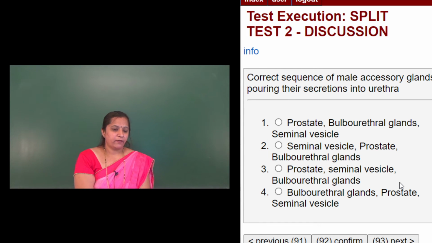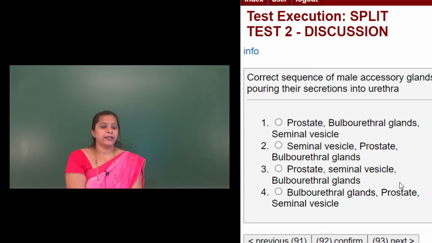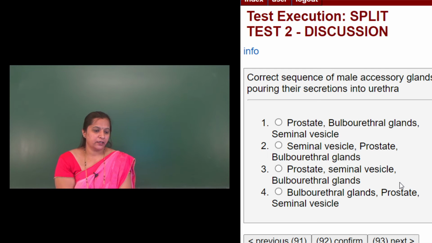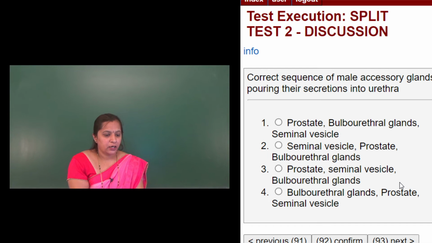The correct sequence of male accessory glands pouring their secretions into the urethra. The first option is prostate gland, bulbourethral glands, seminal vesicle. The second option is seminal vesicle, prostate gland, bulbourethral glands. The third is prostate gland, seminal vesicle, bulbourethral glands. The fourth option is bulbourethral glands, prostate gland and seminal vesicle.